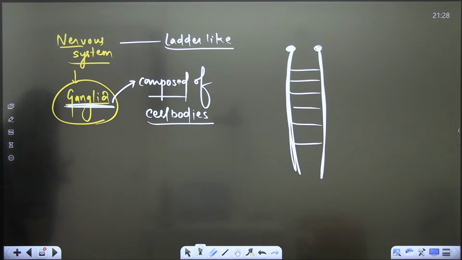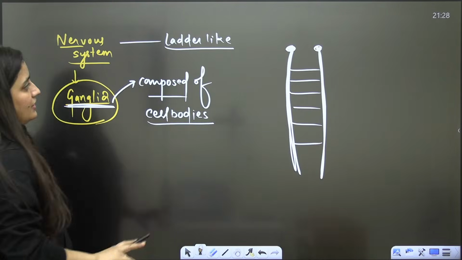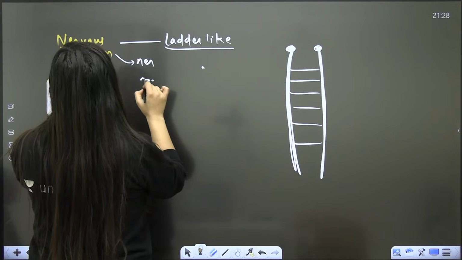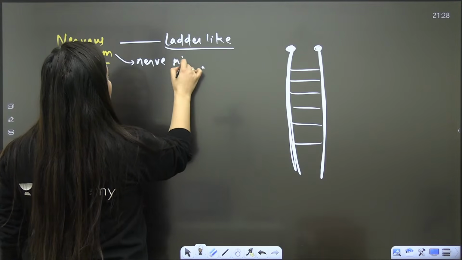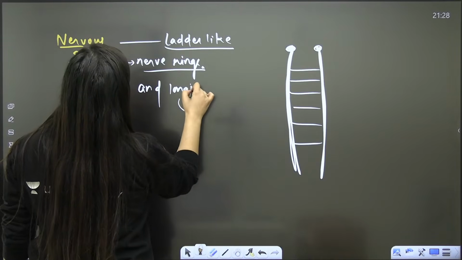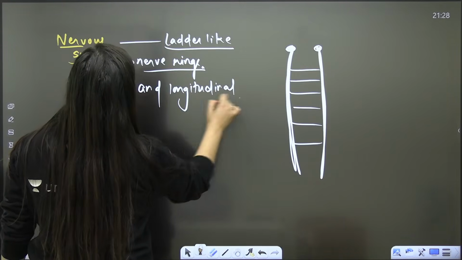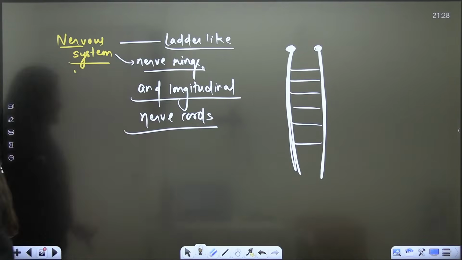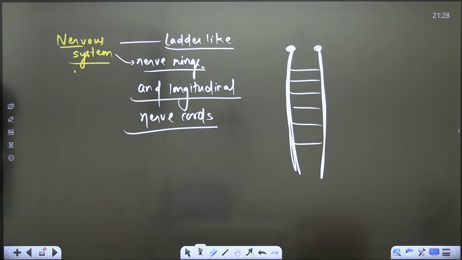It consists of nerve rings and longitudinal nerve cords. Clear, bache? Is that clear? Are you sure?